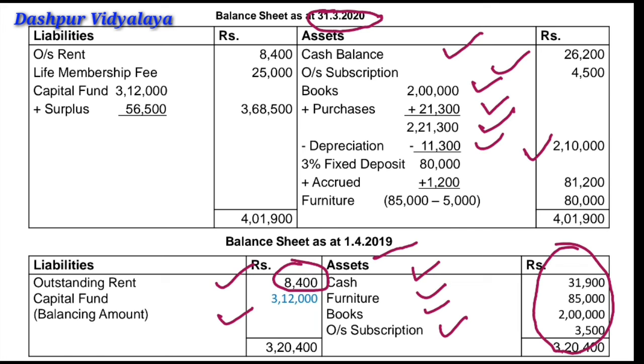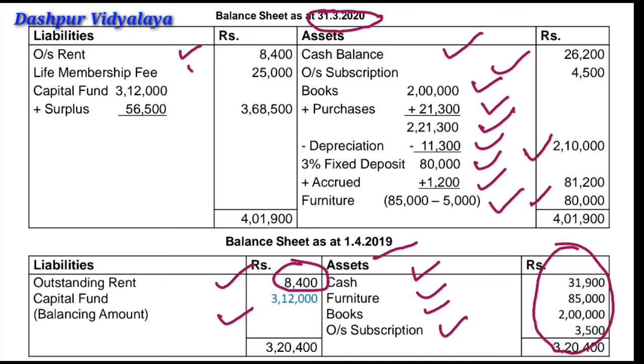Then we are given FD, fixed deposit, 80,000 plus accrued interest, 81,200. Furniture we are given rupees 85,000 and depreciation 5,000 will be deducted. So the net amount recorded will be 80,000. Now on the liability side, outstanding rent 8,400 will be recorded.